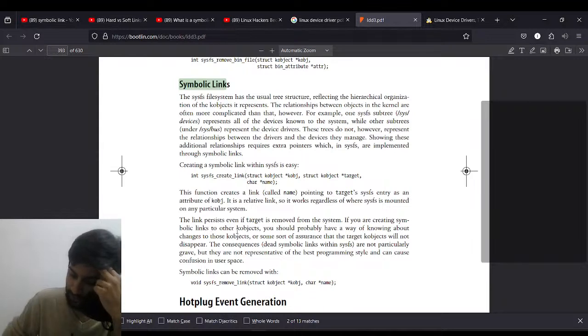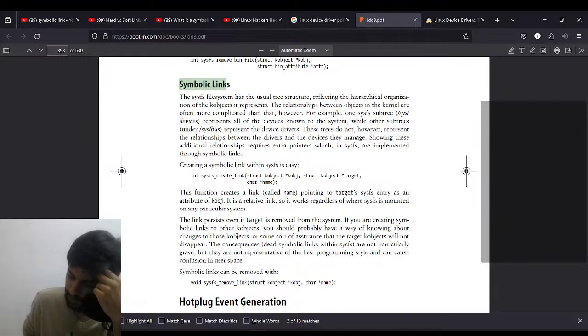This function creates a link called name pointing to the target system entry as an attribute to kObject. It is a relative link, so it works regardless of whether SysFS is mounted to any particular system. The link persists even if the target is removed from the system. If you are creating symbolic links to other kobjects, you should probably have a way of knowing about changes to those kobjects, or some sort of assurance that the target kobjects will not disappear.